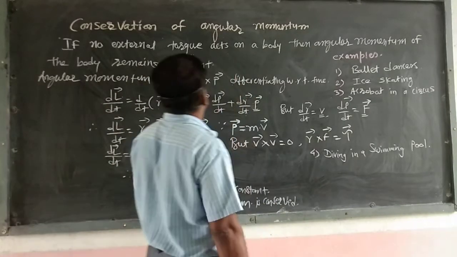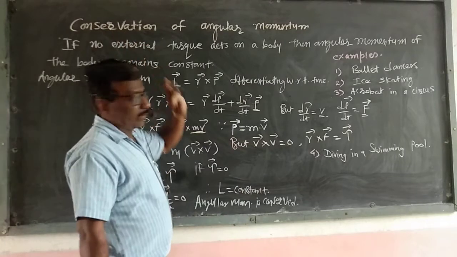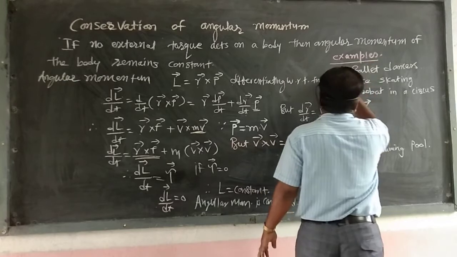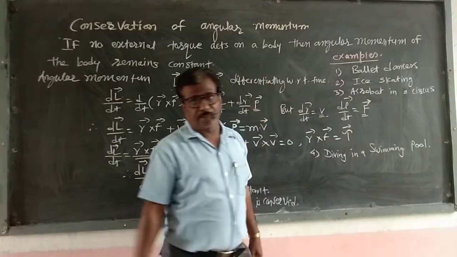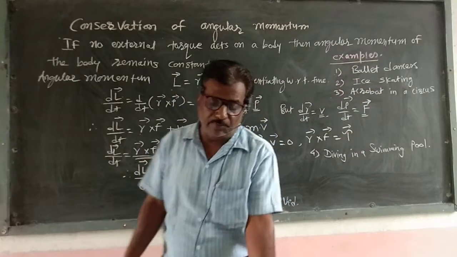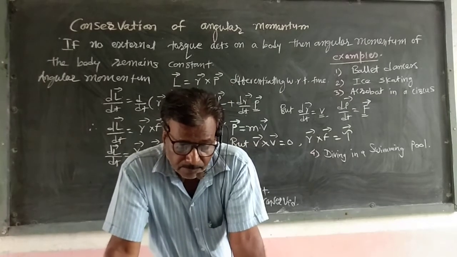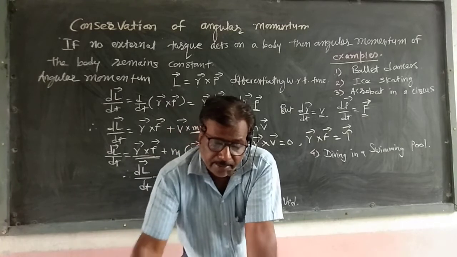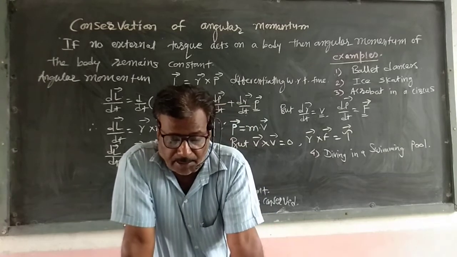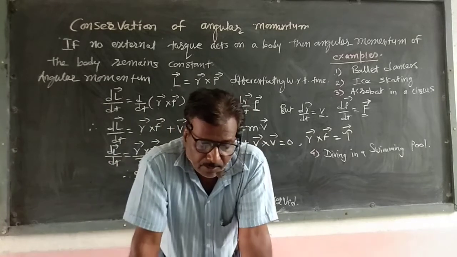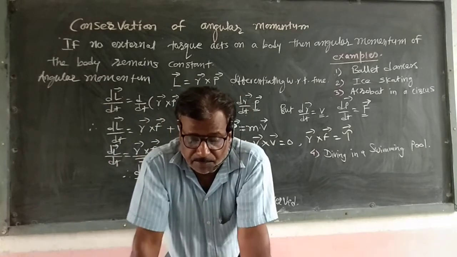Now we see examples of conservation of angular momentum. Take the first example, the ballet dancer. When a ballet dancer comes together while taking a round of smaller radius, the moment of inertia of the system becomes minimum.